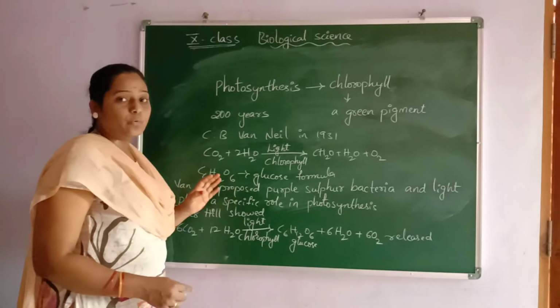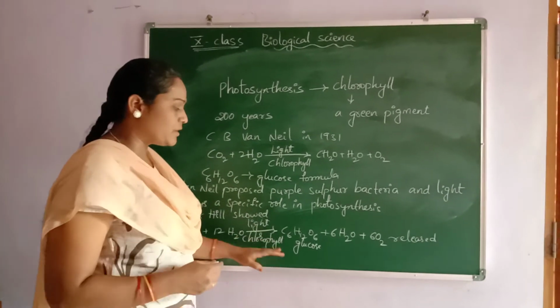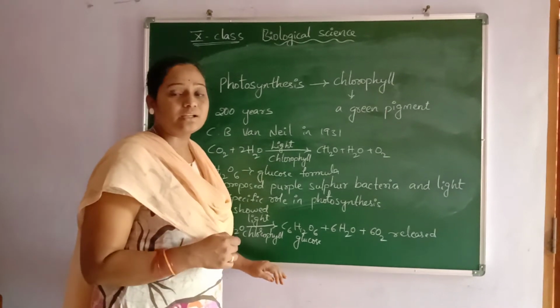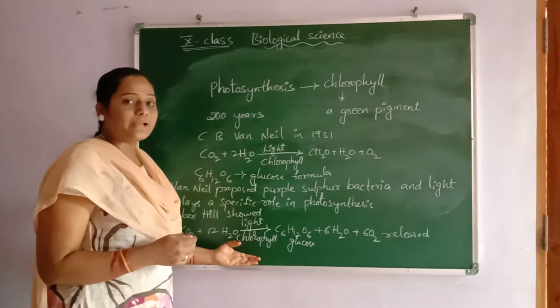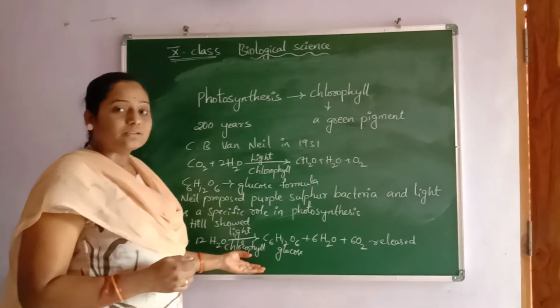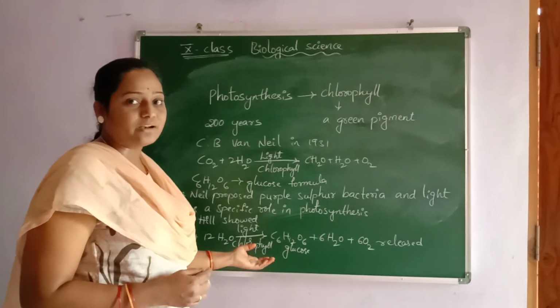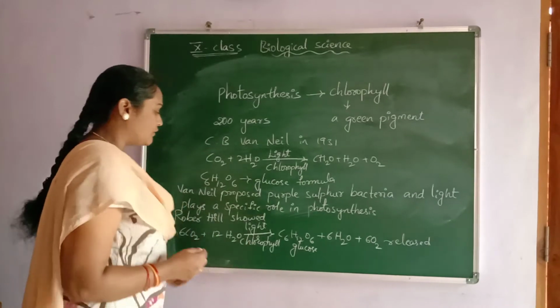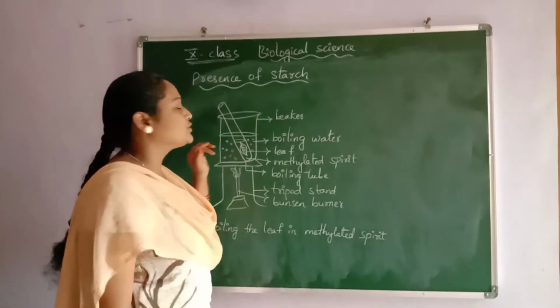So how are animals going to synthesize their own food materials? It is not possible for animals to synthesize carbohydrates and glucose directly. The animals also depend on the plants for their food. Plants prepare carbohydrates through photosynthesis.